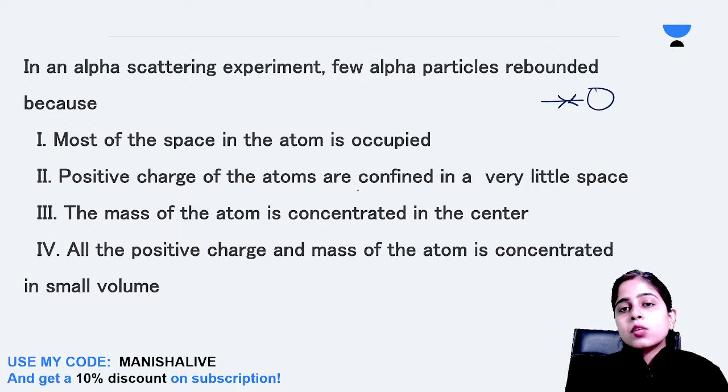Positive charge of the atoms are confined in a very little space for this reason. Or the mass of the atom is concentrated in the center. Or the reason was all the positive charge and mass of the atom is concentrated in small volume. So out of these four, which is the correct reason for rebounding of alpha particles in the gold foil experiment, or you can call it the alpha scattering experiment? Tell me fast, what is the correct answer over here?